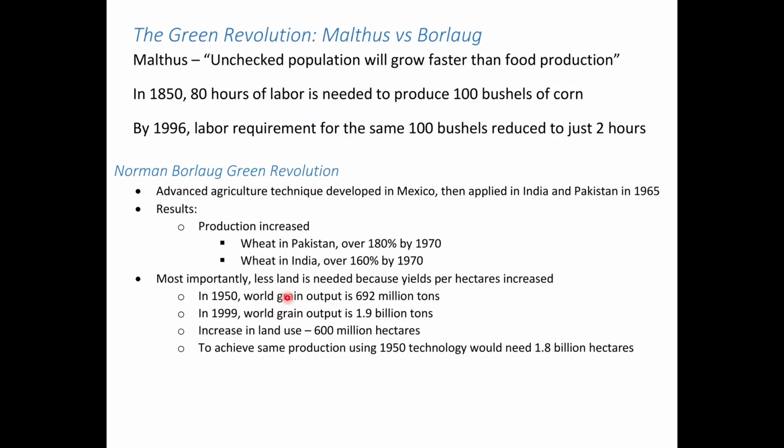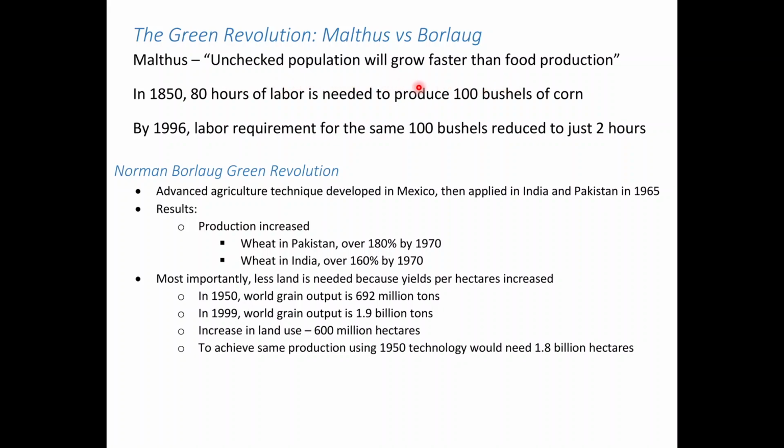Let's look at some numbers to better understand the impact of the Malthusian versus the Green Revolution. Remember our Malthus hypothesis: unchecked population will grow faster than food production. Now, across this time, population growth rate hasn't really decreased. Population is growing faster, or at least it's kept growing.